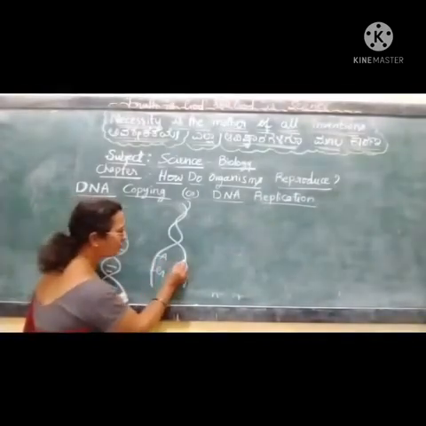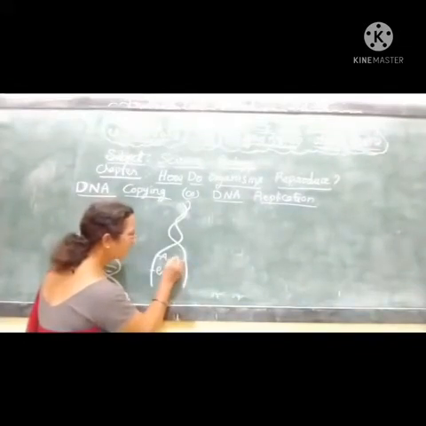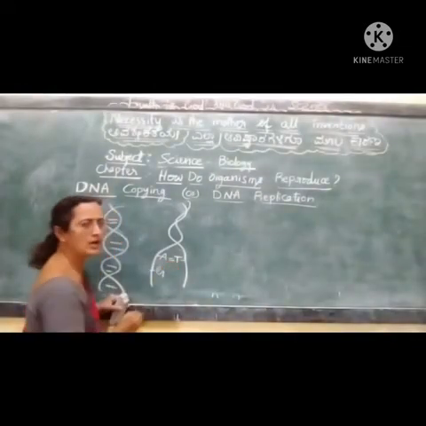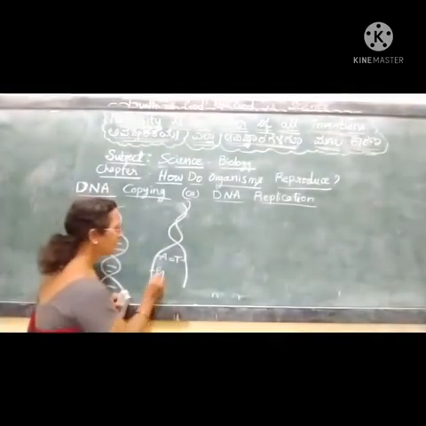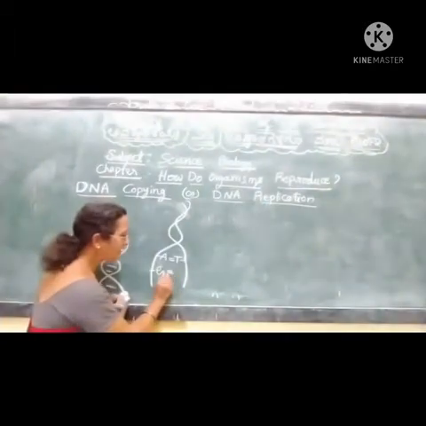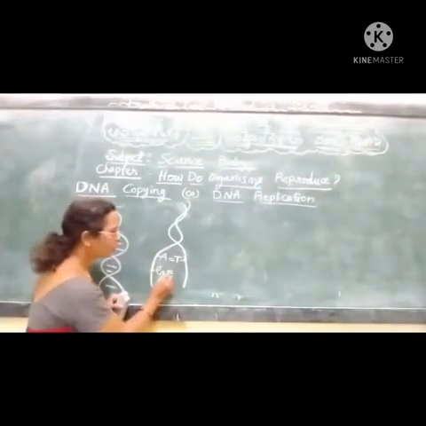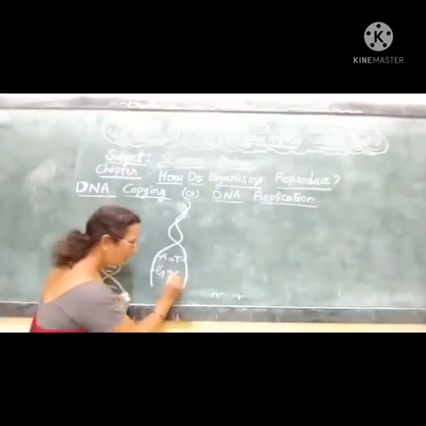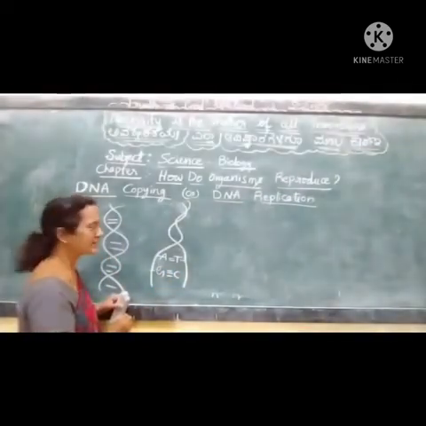Complementary to this, another nitrogen base will be there, where you find a double bond between them. Guanine will have a triple bond, which is bonded to another nitrogen base, that is cytosine.